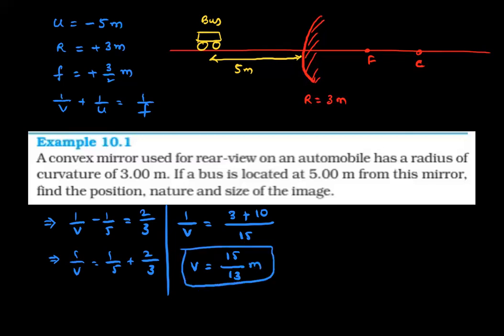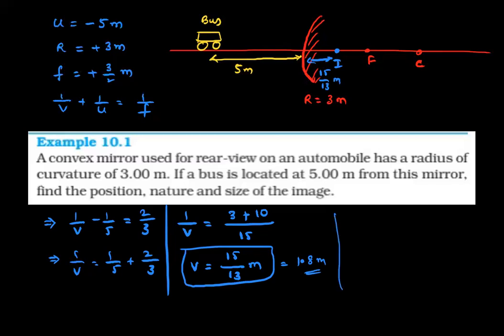15 by 13 meters, and it's giving positive. The image distance is 15 by 13, which is nearly 1.15 meters. That means the image is formed here, at a distance of 15 by 13 meters, on the other side.